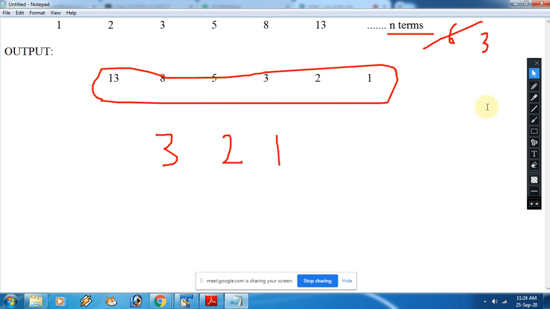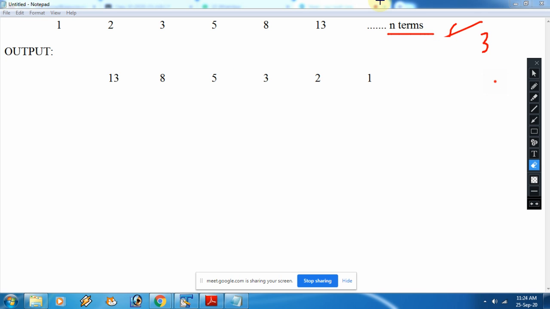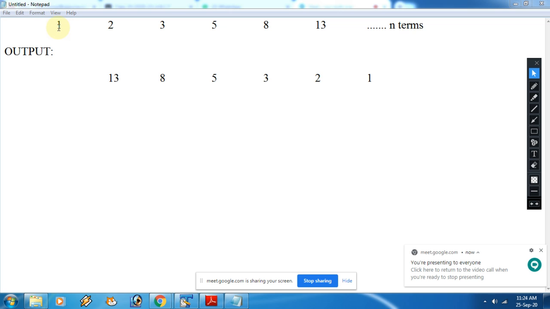Now please try to understand the Fibonacci series. Here it is starting with 1, 2, 3, 1 and 2, then 3, then 5. So how are you getting the next third term? By adding the previous two terms. So how are you getting the next term? By adding the previous two terms. Like this only, you will get the next term.